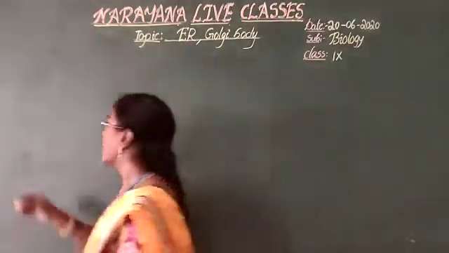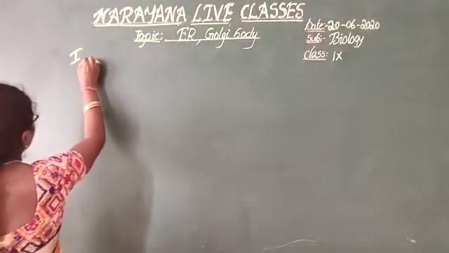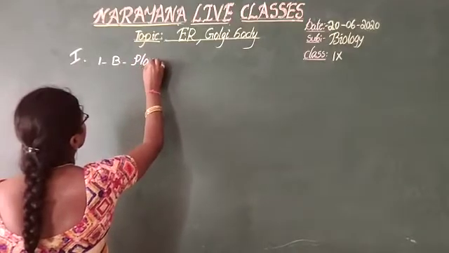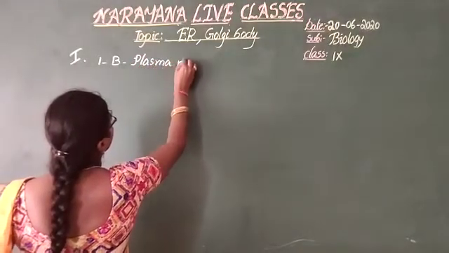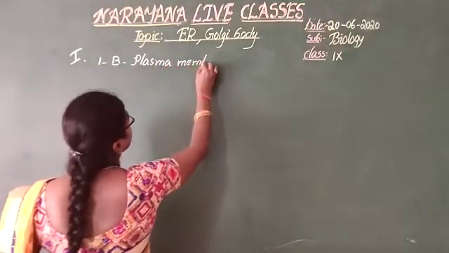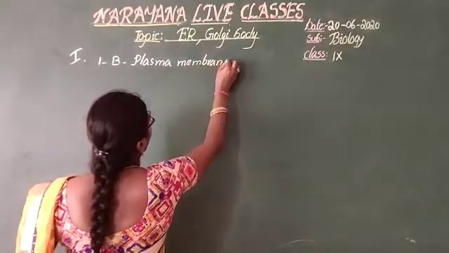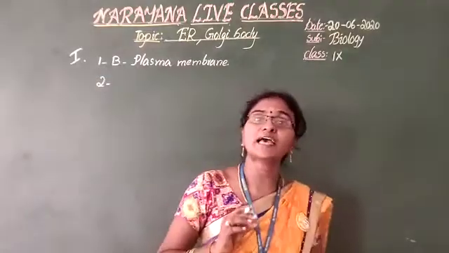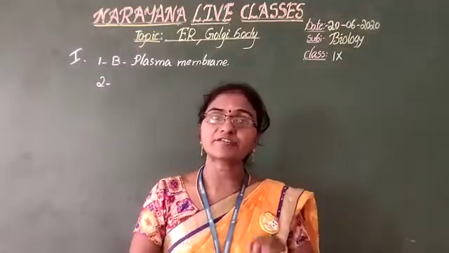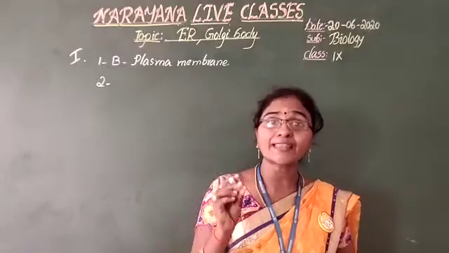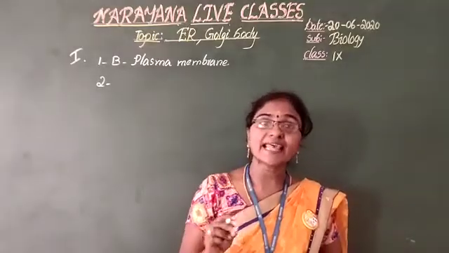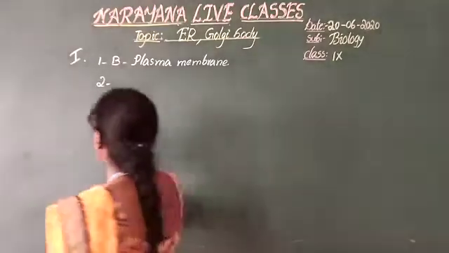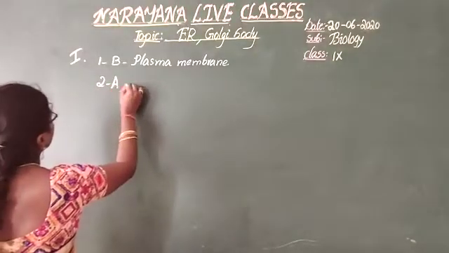So the answer is plasma membrane, option B. And the second one: if you observe the endoplasmic reticulum, on its surface it has some granule-like structures. These granules are called ribosomes. So the answer is ribosomes, option A.